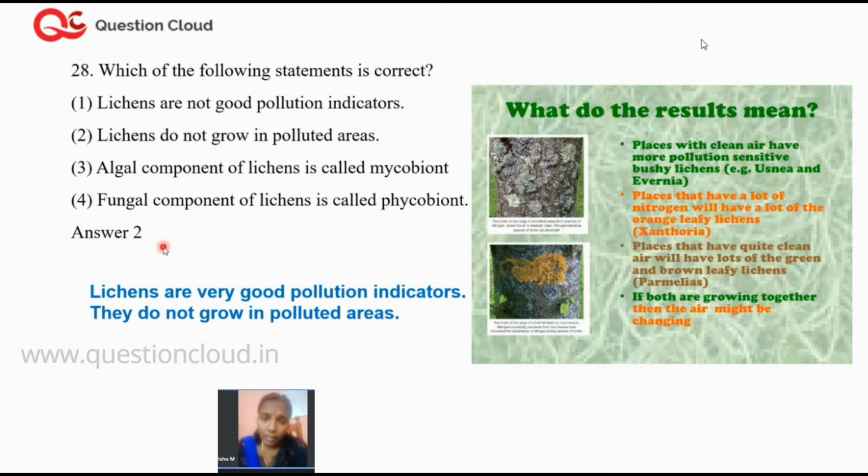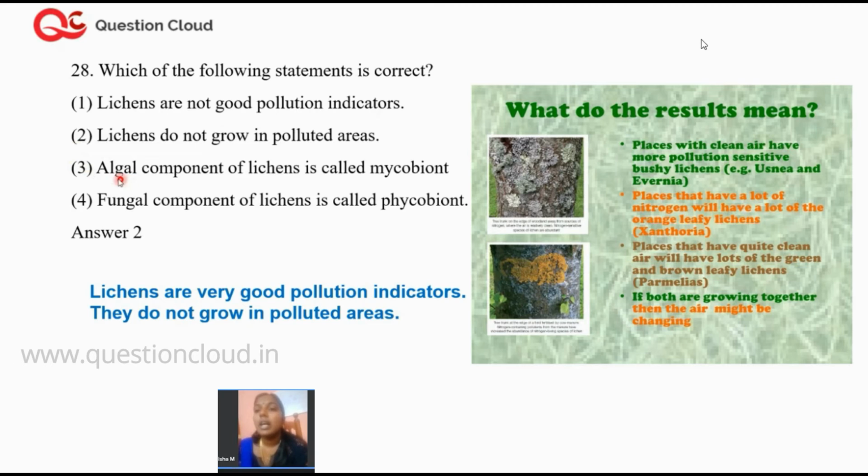If you remember, lichens are excellent indicators of pollution. In the picture, you see that in the normal region there is dense growth of lichens. But whenever you have polluted and dusty areas, because of the smoke and nitrous oxide present, the lichen growth will be drastically affected. Therefore, lichens are very commonly used as an indicator of pollution. So the right option is option 2, which is lichens do not grow in polluted areas.